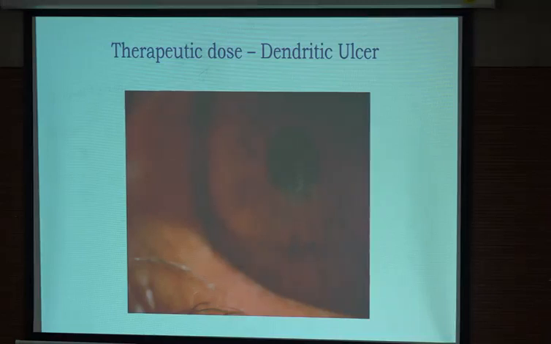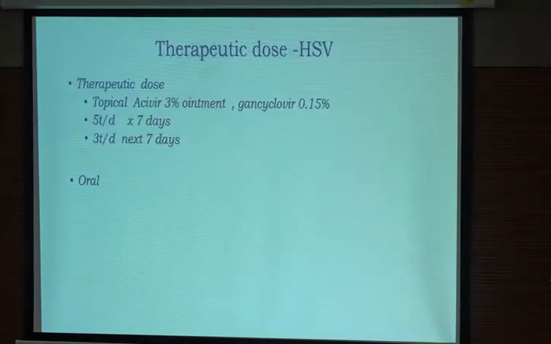And the second condition, which I think two of you have seen, is dendritic ulcer. This we see in herpes simplex virus. Pathology here is also the same. Virus is actively replicating. But the good thing is that unlike in herpes zoster, where we require an oral dose, here we have topical. So we have Acivir ointment available to us. The dose is 5 times a day in the first week. After that, you can taper it to 3 times a day.